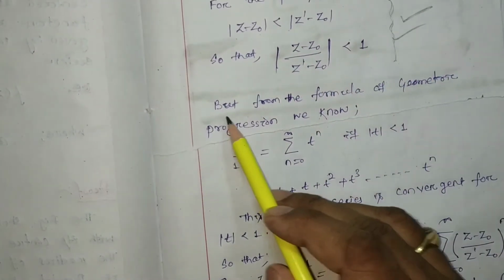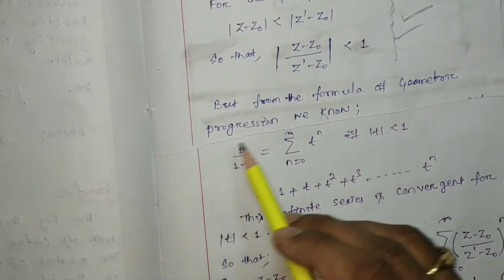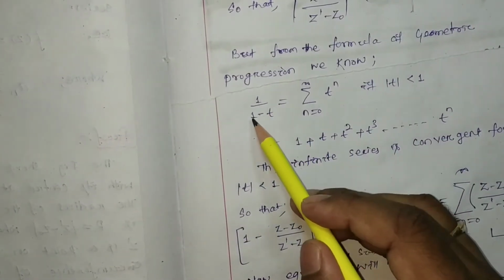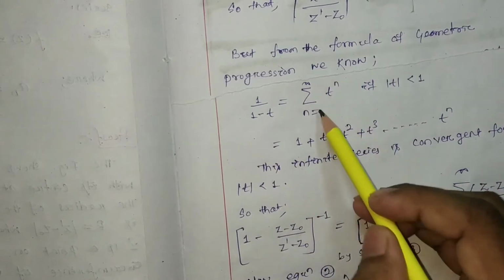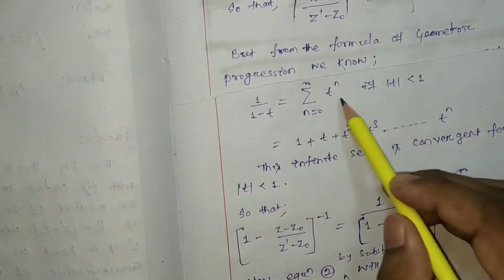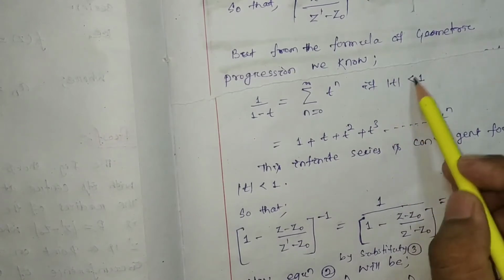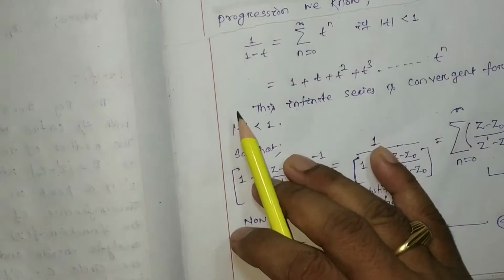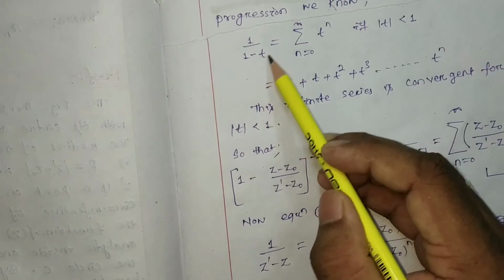From the formula of geometric progression we know that 1 by 1 minus t can be written as the summation over n equal to 0 to infinity of t to the power n, where |t| is less than 1.